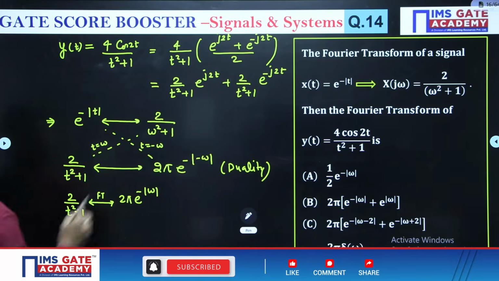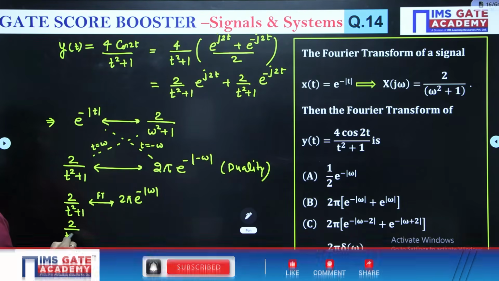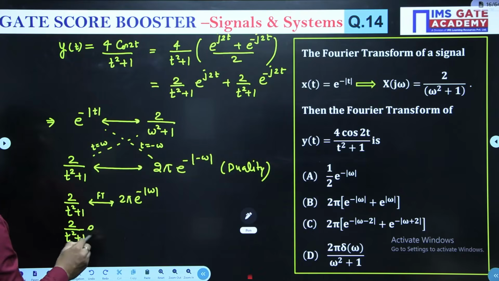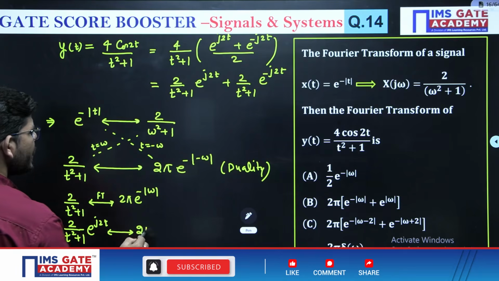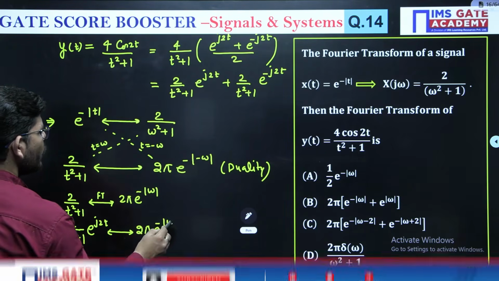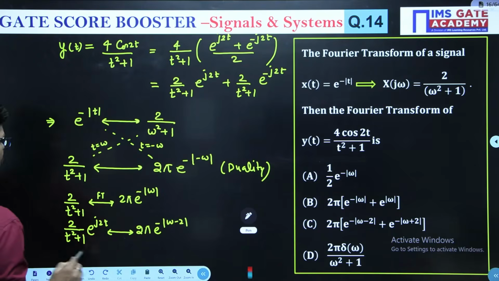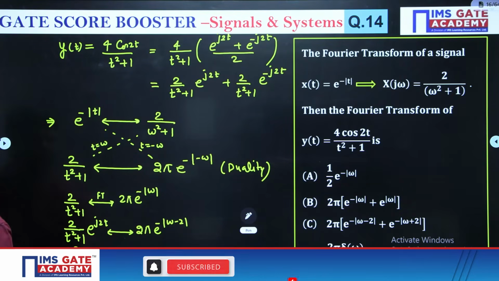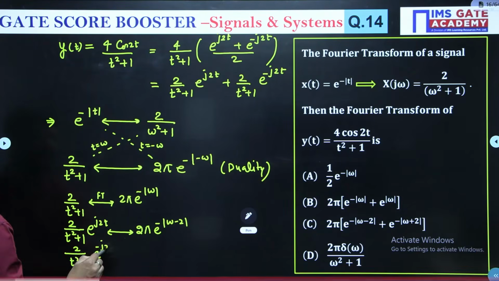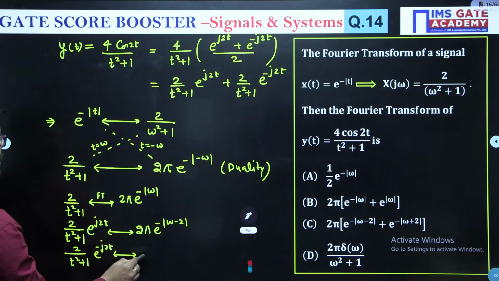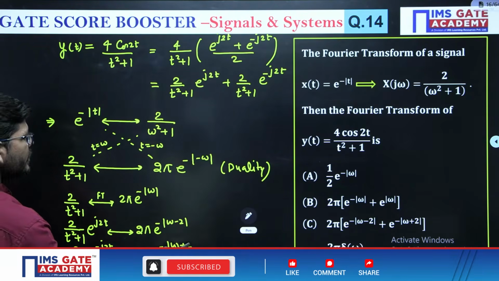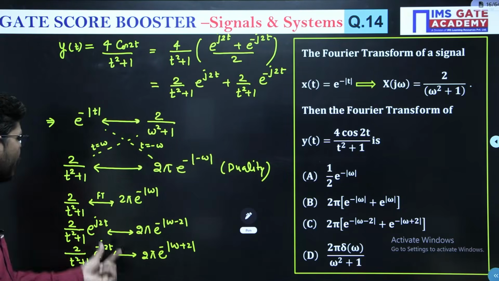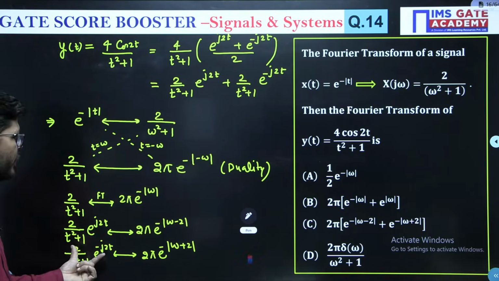Now see, we have to find the Fourier transform of 2 upon t square plus 1 times e to the power j2t. So what we will do, we will do frequency shifting. It will become omega minus 2, right? Similarly, if I have 2 upon t square plus 1 times e to the power minus j2t, then it will become 2 pi e to the power minus modulus of omega plus 2, right? So you have calculated the individual Fourier transforms, okay?